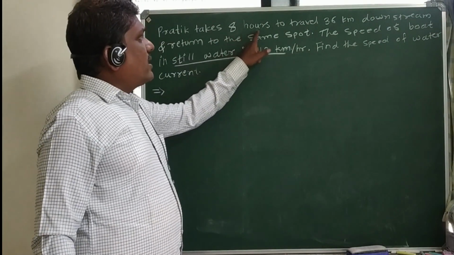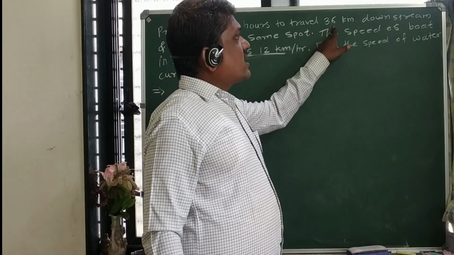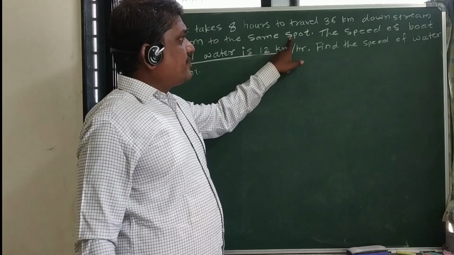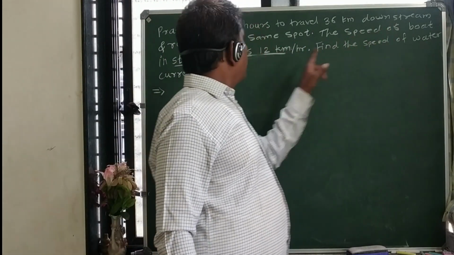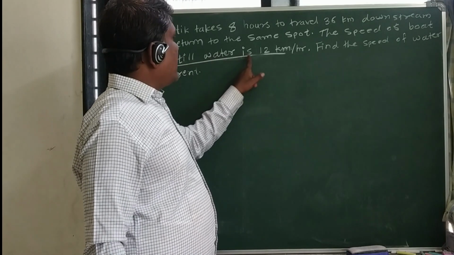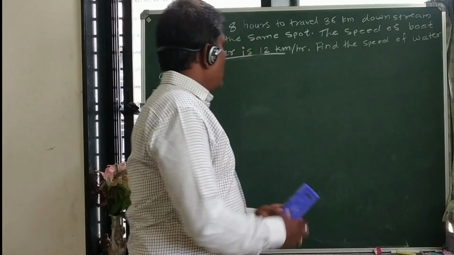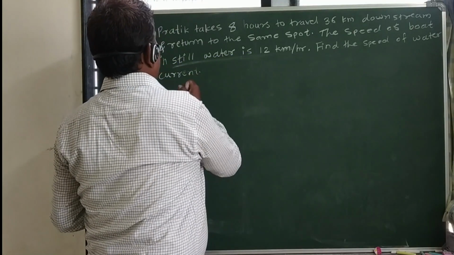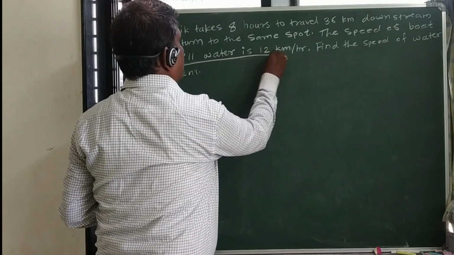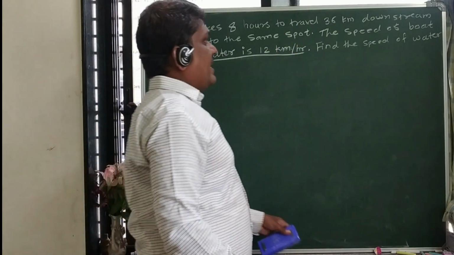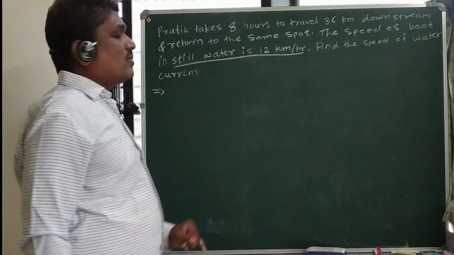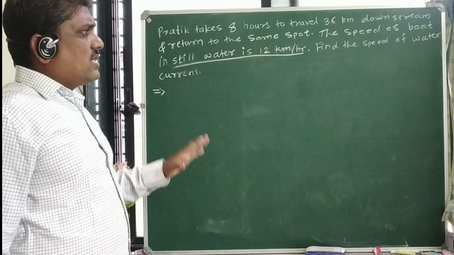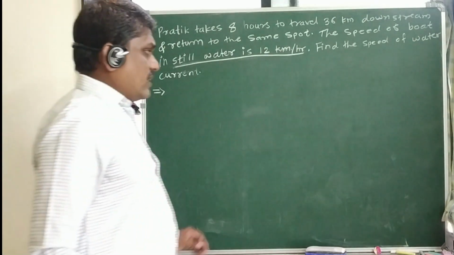Pratik takes 8 hours to travel 36 km downstream and return to the same spot. The speed of the boat in still water is 12 km per hour. What is the speed of the boat they have been given? They have been given that the speed of the boat is 12 km per hour. Find the speed of the water, the speed of the current of that river. Let us see what type of condition we have here.